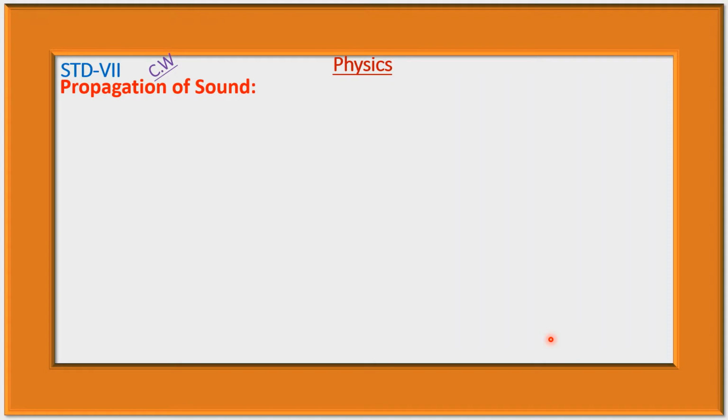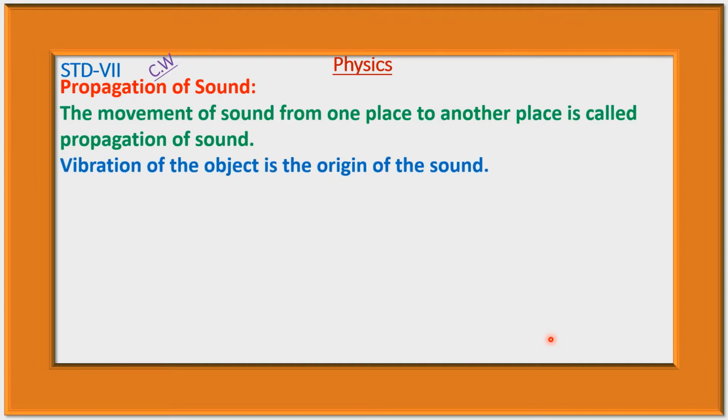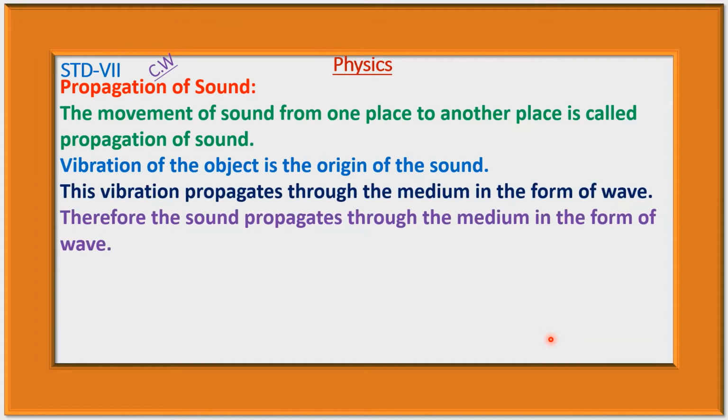Now, propagation of sound. The movement of sound from one place to another place is called propagation of sound. That is, transferring of sound from one place to another place is known as propagation of sound. Vibration of the object is the origin of the sound. This vibration propagates through the medium in the form of wave. Therefore, the sound propagates through the medium in the form of wave. That means sound is one kind of wave.